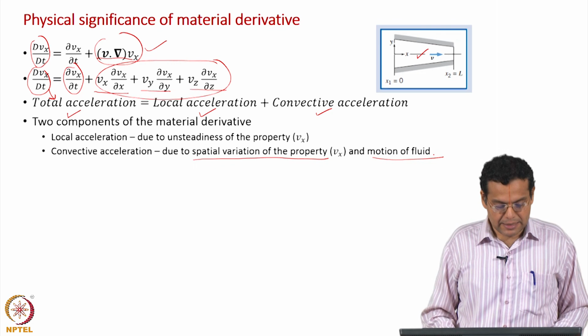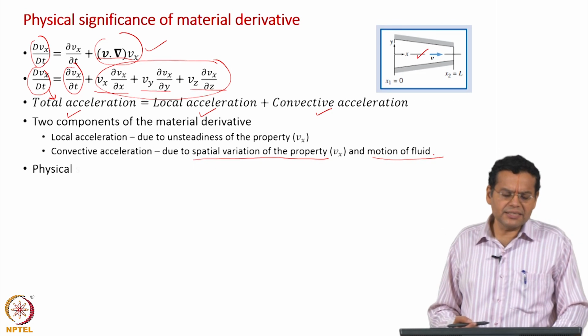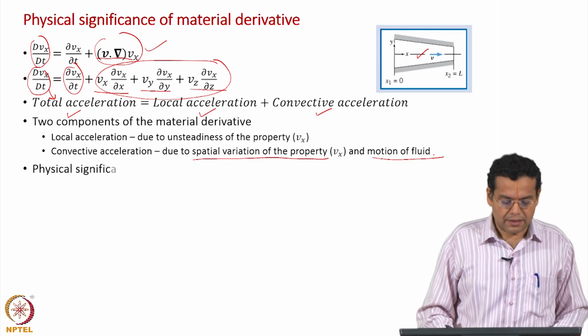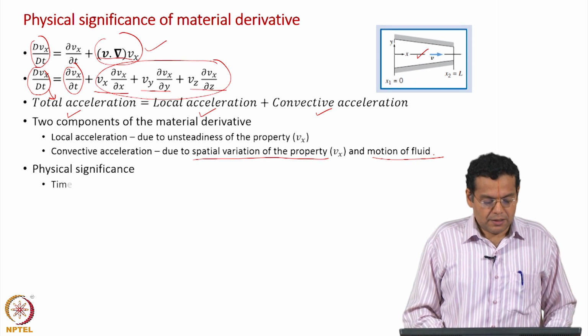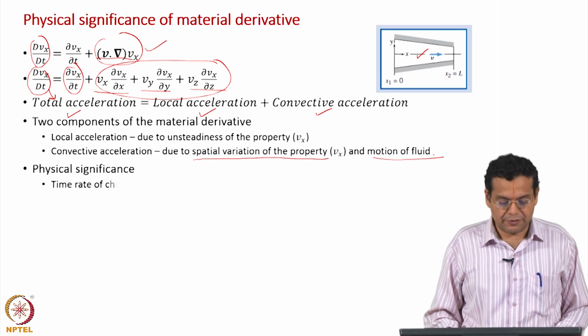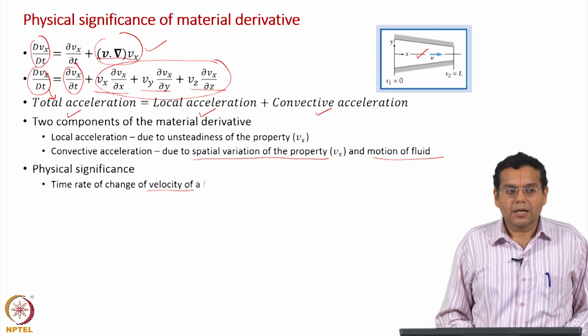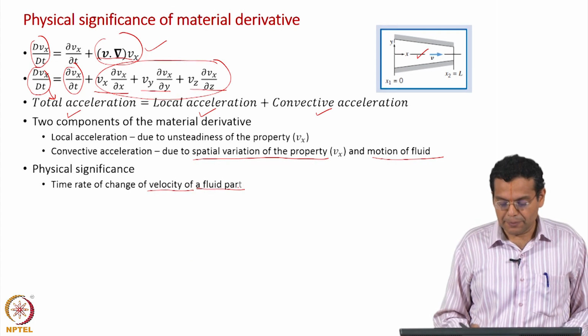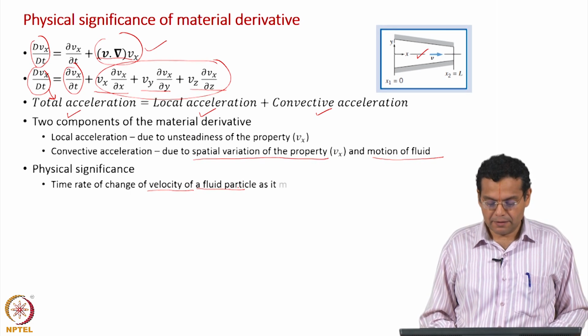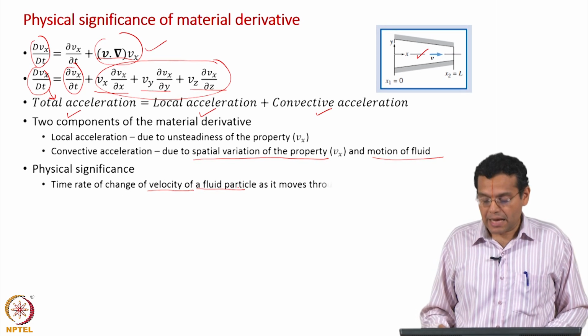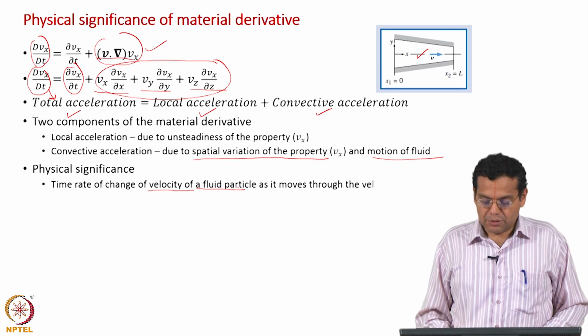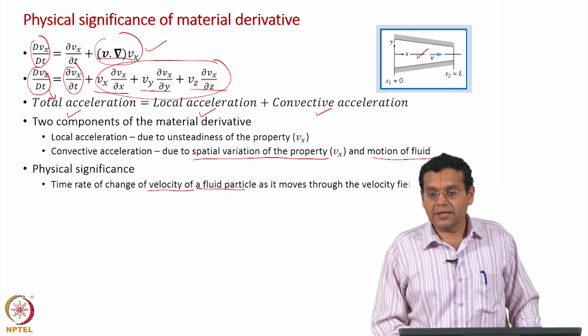Okay. And the physical significance we have seen earlier: time rate of change of velocity of a fluid particle as it moves through the velocity field.